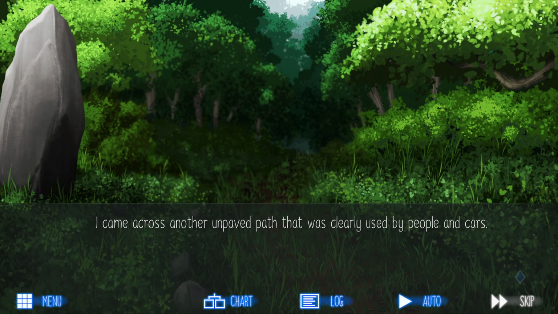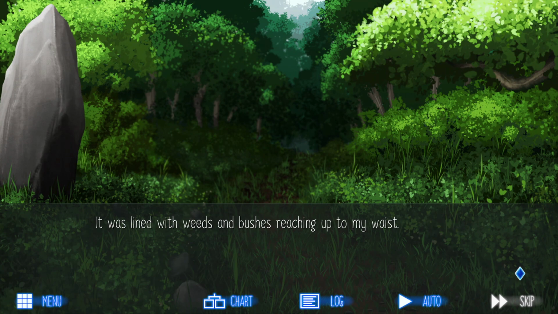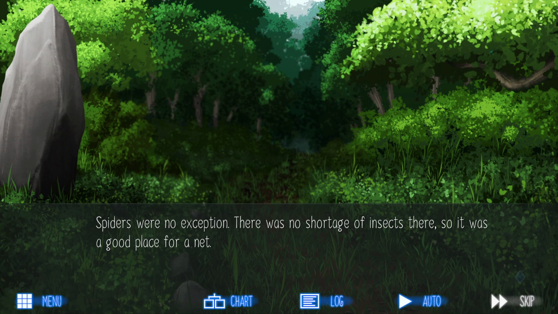I came across another unpaved path that was clearly used by people and cars. It was lined with weeds and bushes reaching up to my waist. It was home to caterpillars and grasshoppers, among other things. The spiders were no exception. There was no shortage of insects there, so it was a good place for a net.